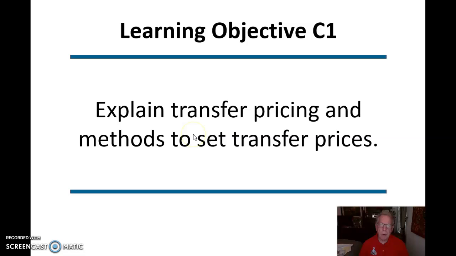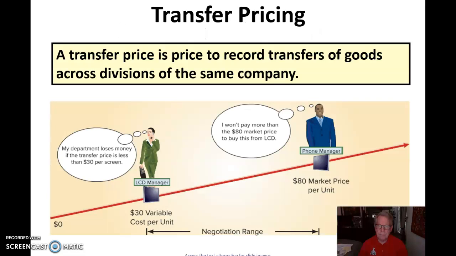Now, transfer pricing and methods to set transfer prices. Let's take a look at that. Transfer pricing can sometimes be a sticking point with some managers, because they have options to purchase that same product from outside the company.